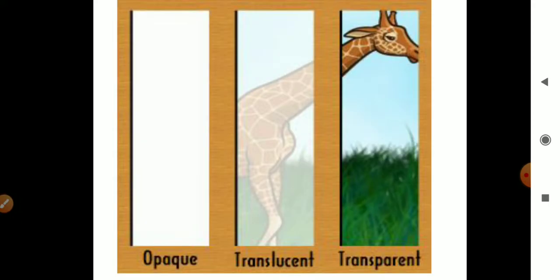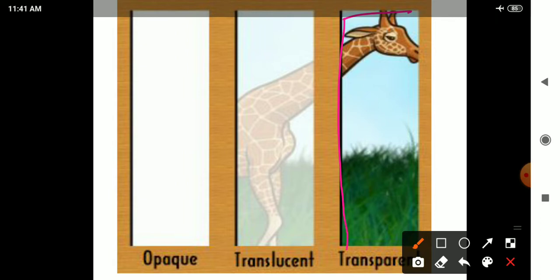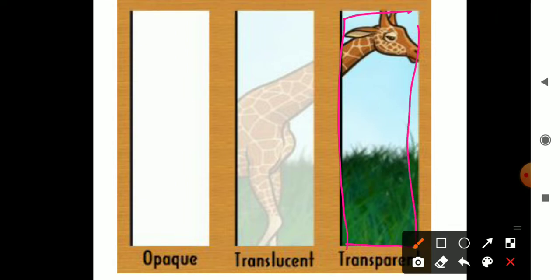Now there is one more example related to transparent, translucent and opaque objects. There is a giraffe. This is a transparent object. When you try to look at this giraffe through this transparent object, you will see a clear image. That means this transparent object allows all the light to pass through it.